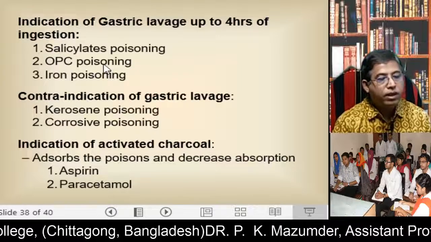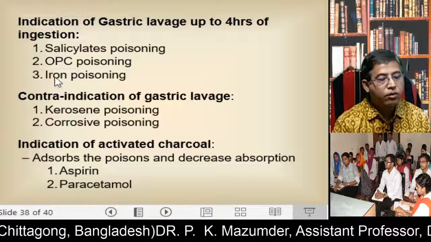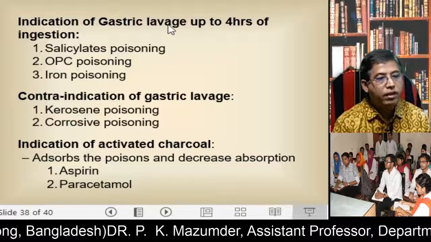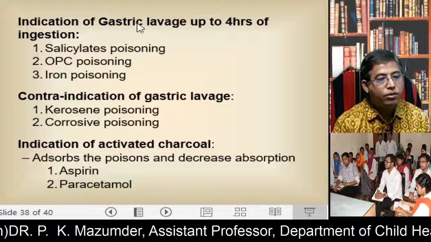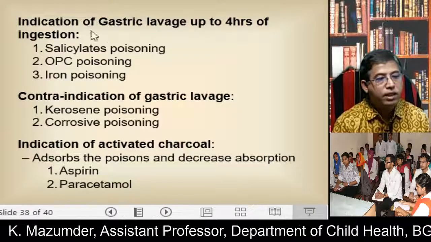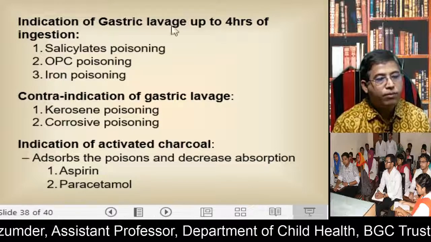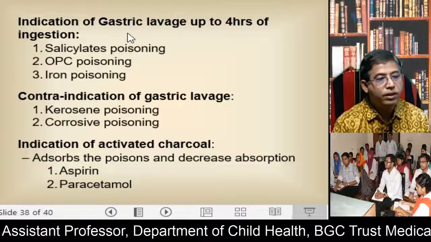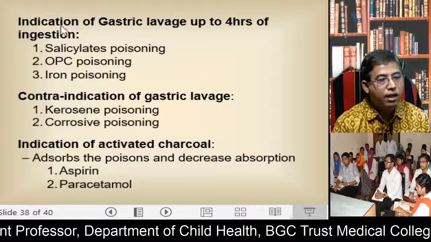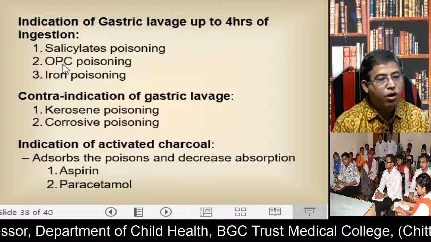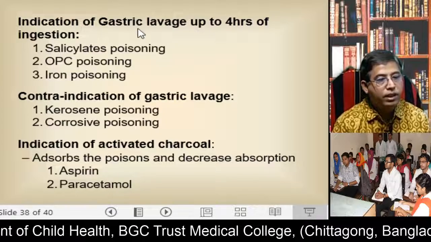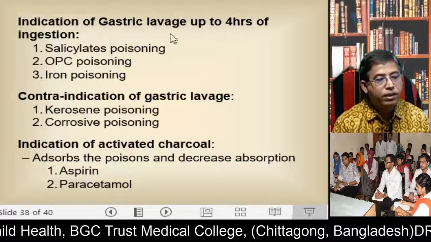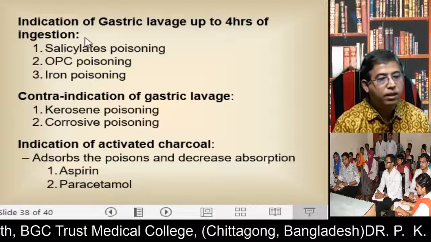Now, very important topics for your viva board. Indication of gastric lavage: when do you do gastric lavage in case of poisoning? If the patient comes to you within 4 hours of ingestion, in the case of salicylate poisoning, organophosphorus compound poisoning and iron poisoning. In these 3 types of poisoning, gastric lavage is important if patients come within 4 hours of ingestion.